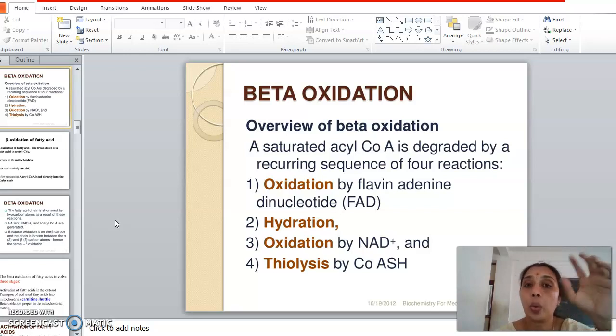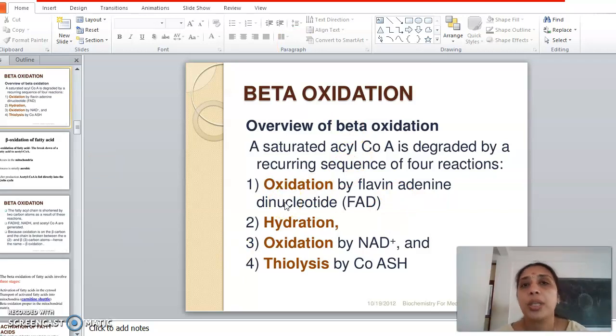Clear? So now again we are having FAD. Each round of beta oxidation involves the formation of one molecule of FADH2 and one molecule of NADH plus H plus, right? So all these should be taken into account when you are calculating the number of ATPs produced, right? So I think you have followed the beta oxidation, the metabolic pathway.